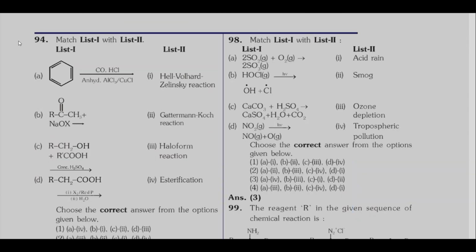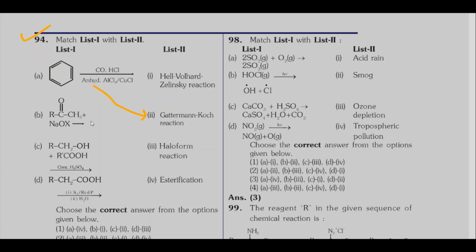Coming to question number 94, match list 1 with list 2. In list 1, reactants and reagents have been given. In list 2, you can see names of reactions. First case, benzene with the reagent carbon monoxide, HCl, anhydrous aluminum chloride or cuprous chloride. Whenever you see this reagent, remember that it is the Gattermann-Koch reaction. Then second case, a ketone with the end CH3CO, the reagent is sodium hypohalite.